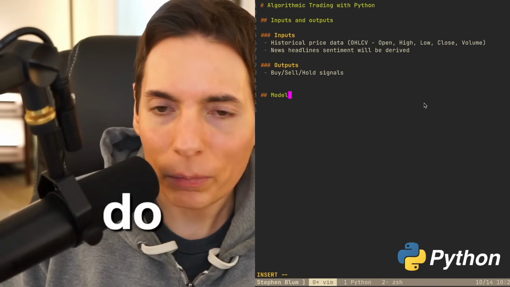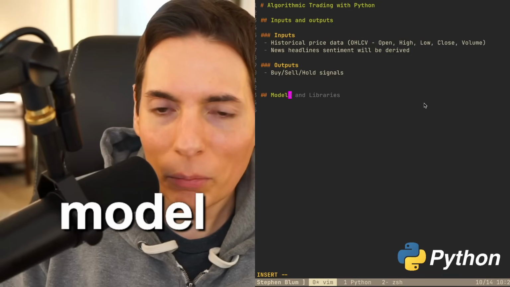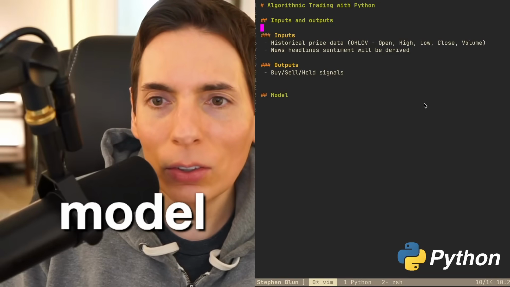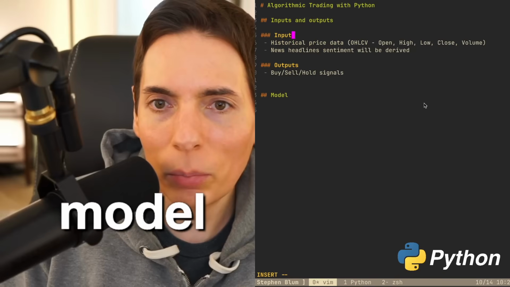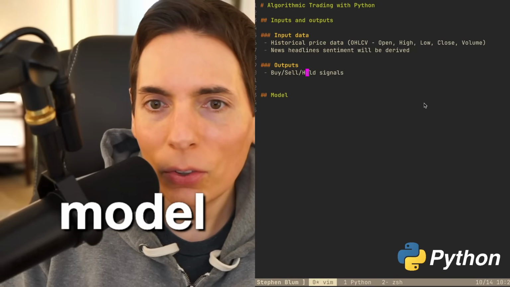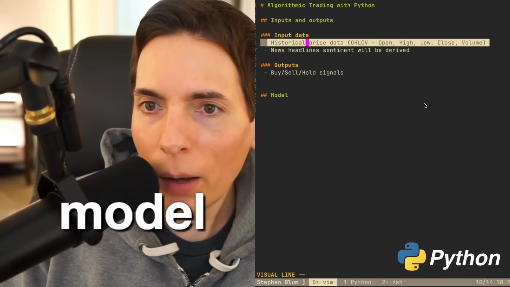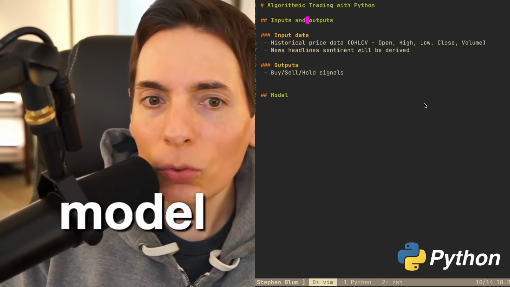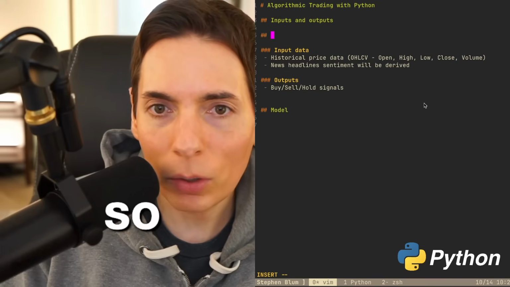We are going to define our model. So let's do our model design. Actually, this is our input data, and outputs. So we are going to grab the historical price. We're going to be doing this with BTC. So our target symbol.